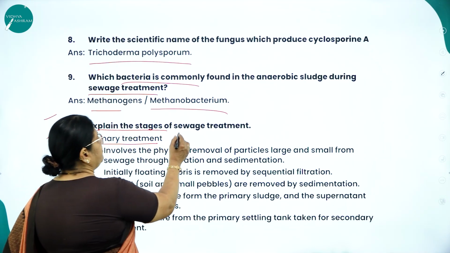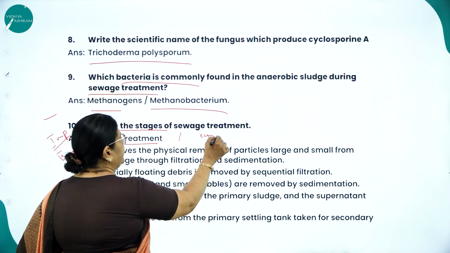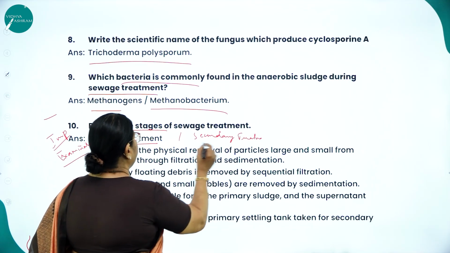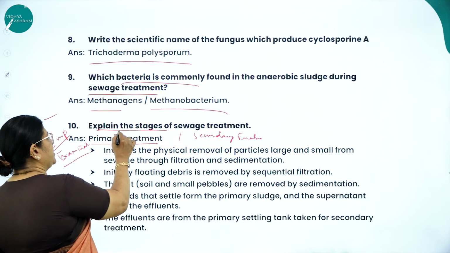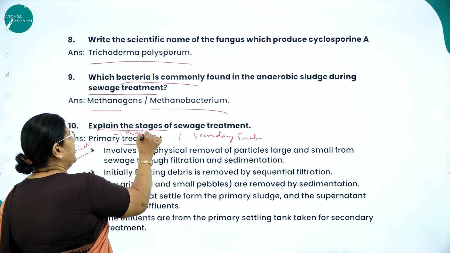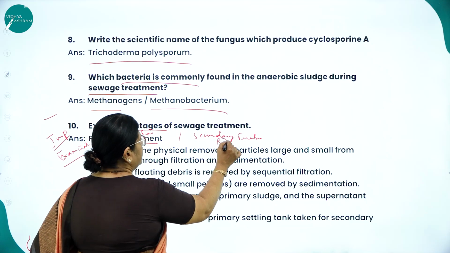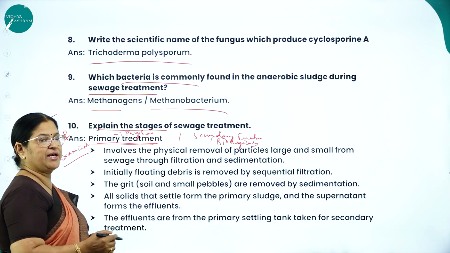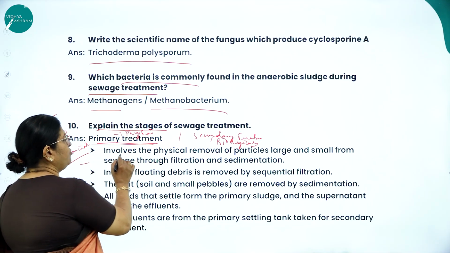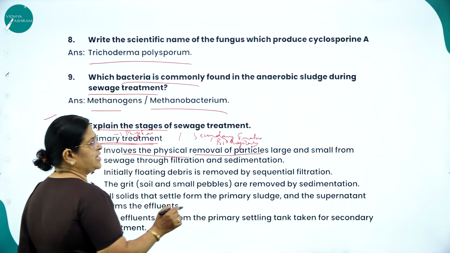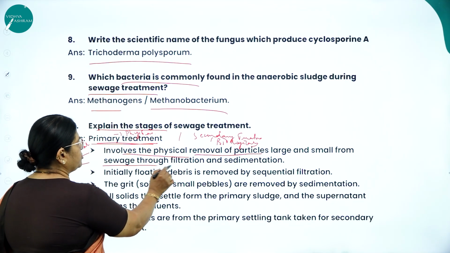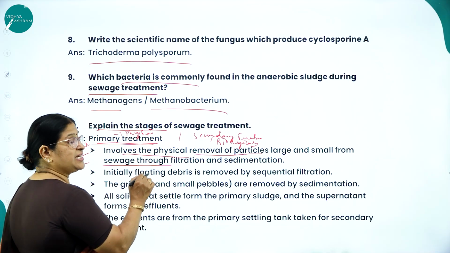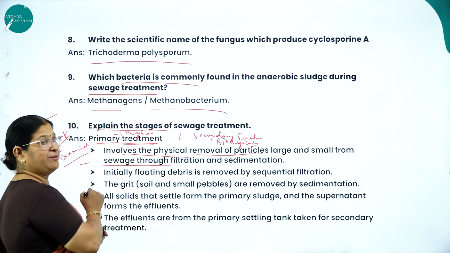First is the primary treatment. Second one is the secondary treatment. First one, primary treatment, you call it physical. Secondary treatment, you call it biological. Now, what are the steps that are involved in primary treatment? It involves the physical removal of particles, large and small, from sewage. So what is the first step? The physical removal, hence it is called physical treatment.